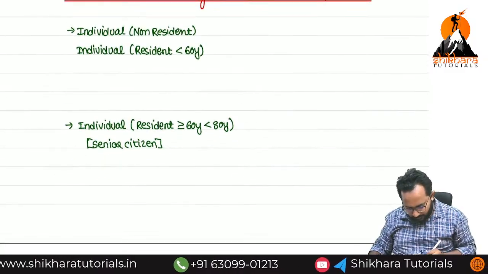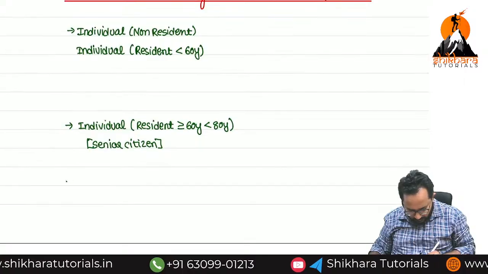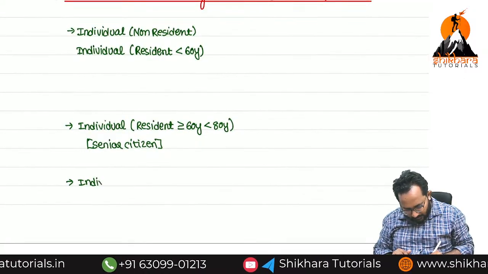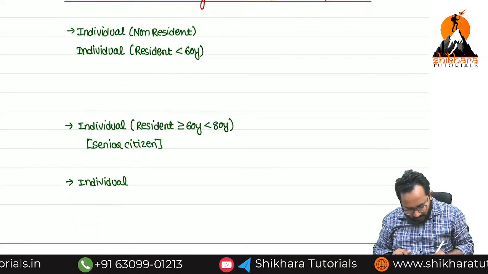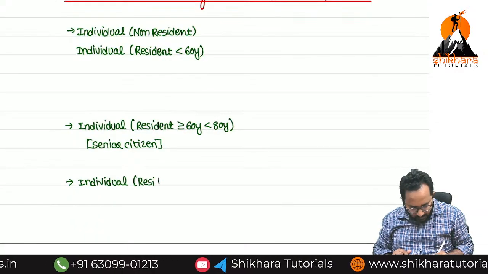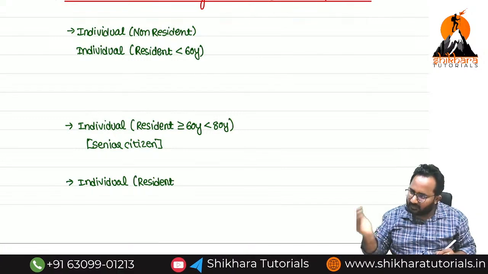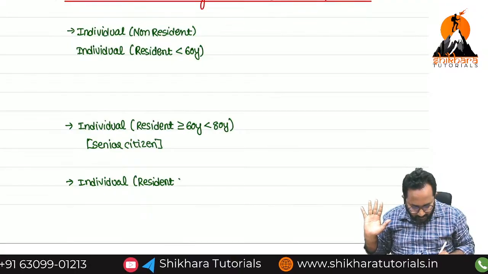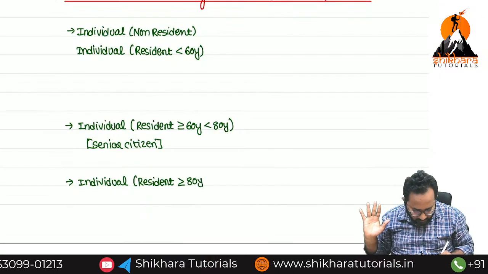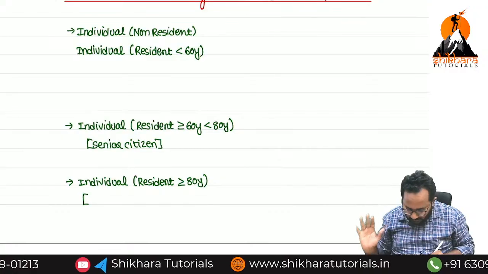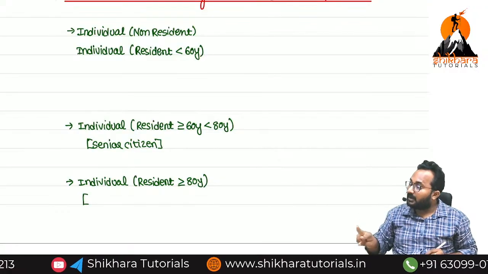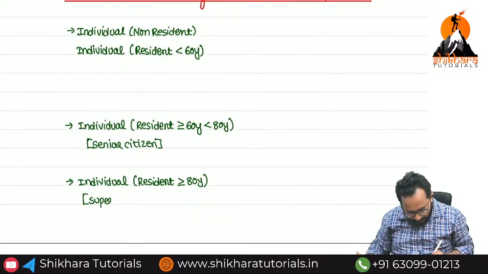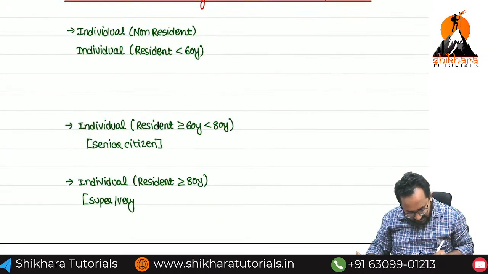Again I am saying, individual, resident, already covered less than 60, more than or equal to 60 less than 80 also covered. Who is left? More than or equal to 80. This fellow can be called a super or very senior citizen.